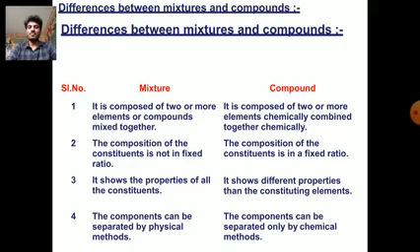A mixture shows the properties of all the constituents. A compound shows different properties than the constituent elements. In a mixture, the components can be separated by physical methods. In a compound, the components can be separated only by chemical methods.